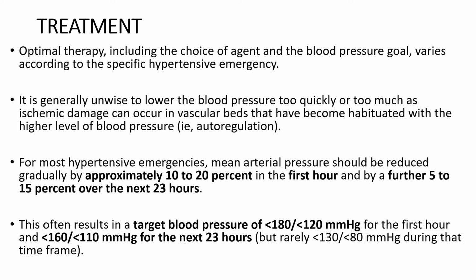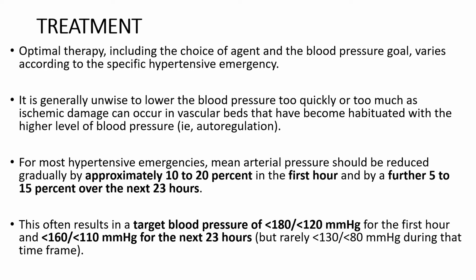Coming to the treatment, optimal therapy, including the choice of agent and the blood pressure goal, varies according to the specific hypertensive emergency. It is generally unwise to lower the blood pressure too quickly or too much, as ischemic damage can occur in the vascular beds that have become habituated to the higher level of blood pressure. That is also called autoregulation.